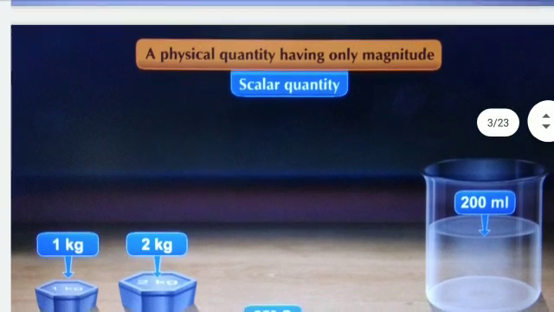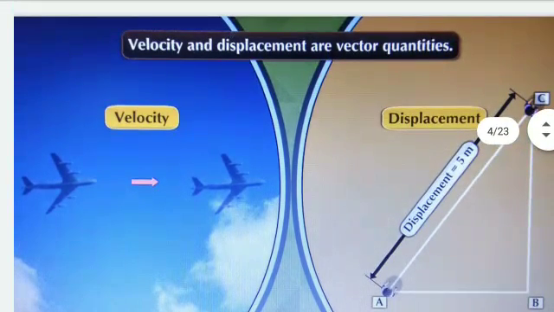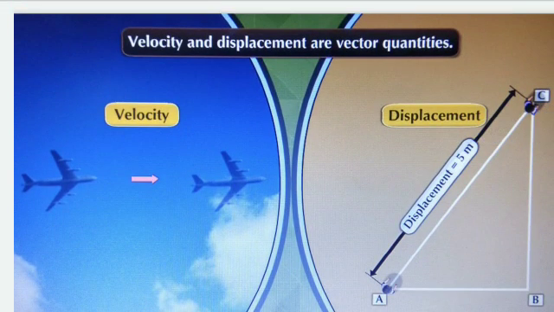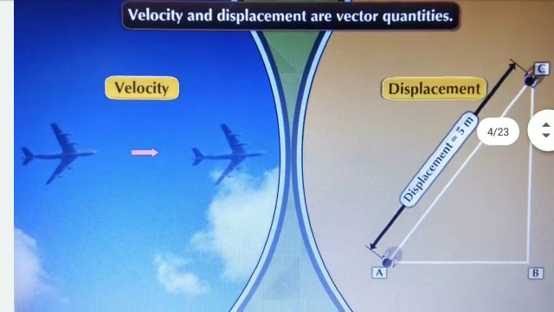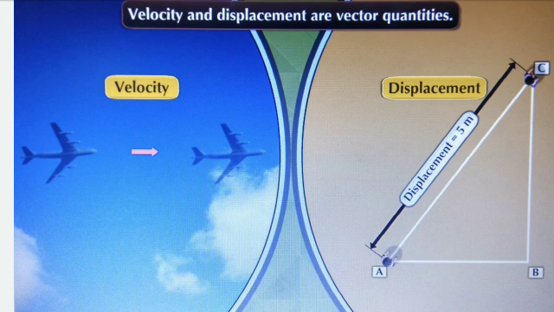That is, these are physical quantities having only magnitude. The quantity which shows only magnitude is called a scalar quantity. A physical quantity having only magnitude is called a scalar quantity. For example, velocity and displacement are vector quantities. Let us see why velocity and displacement are vector quantities.